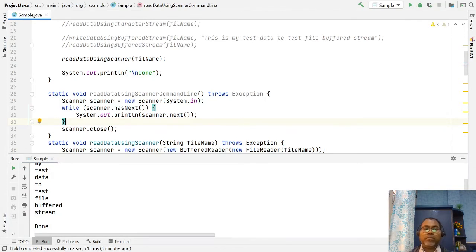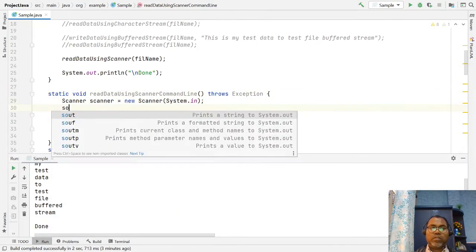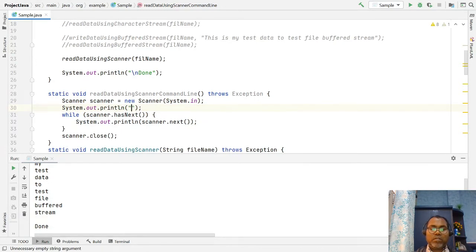And here we say System.out, type your input data.